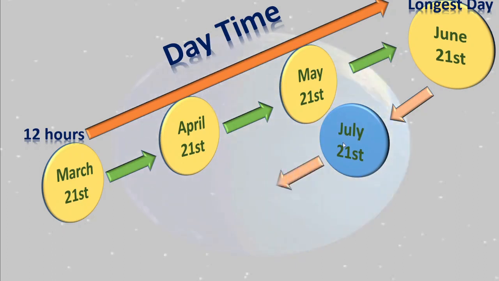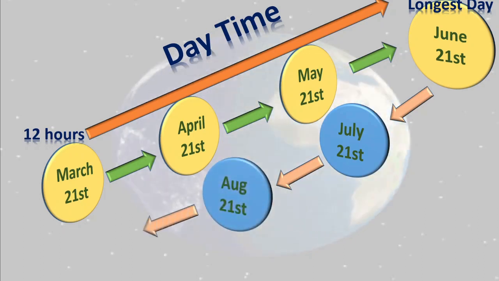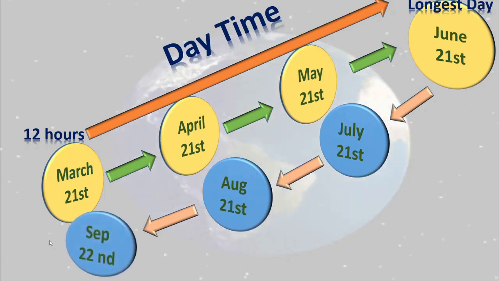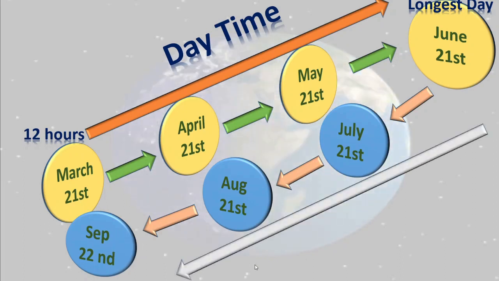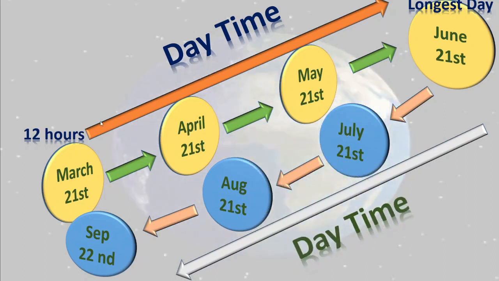Then from July to August 21st, and from August to September 22nd. You know that September 22nd again has 12 hours daytime and 12 hours night time. Isn't it? See, here we can say from June 21st to 22nd of September, the daytime decreases. You know the meaning of increase.